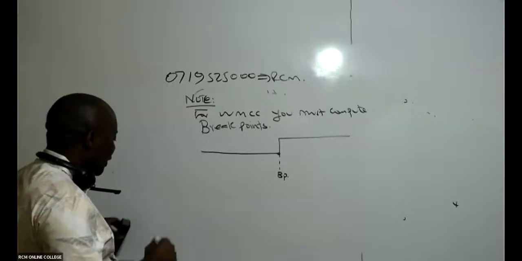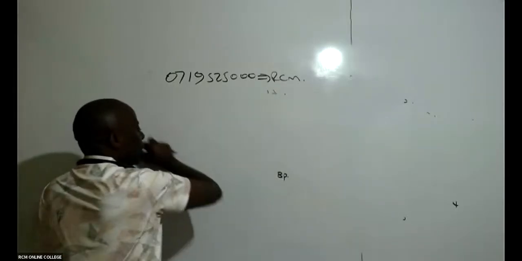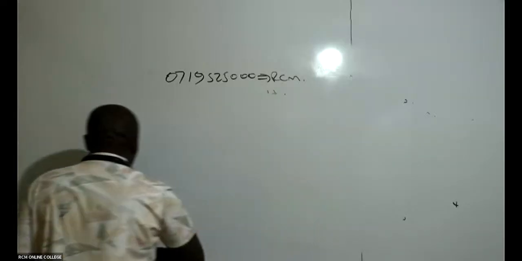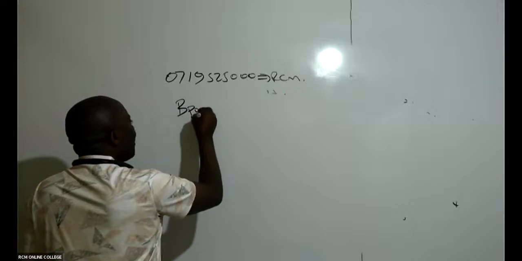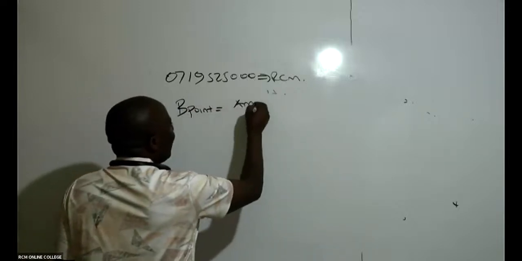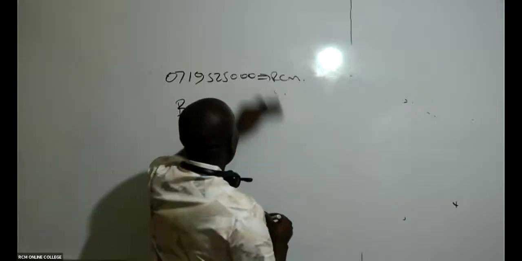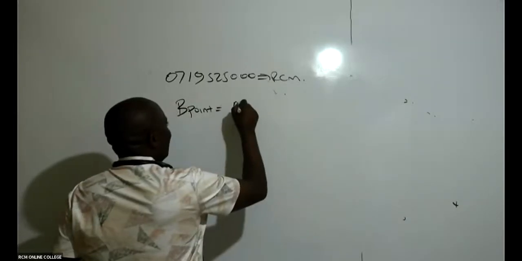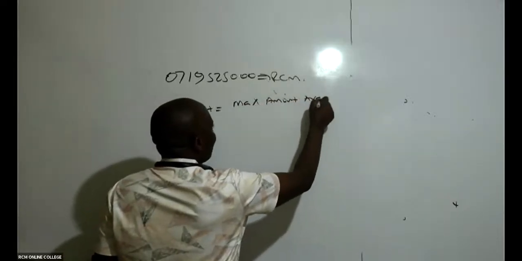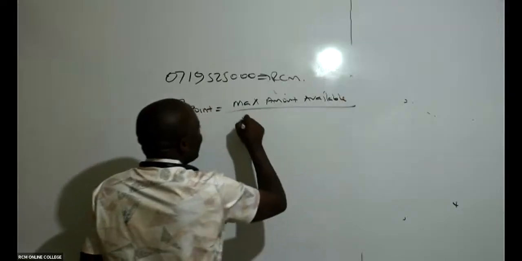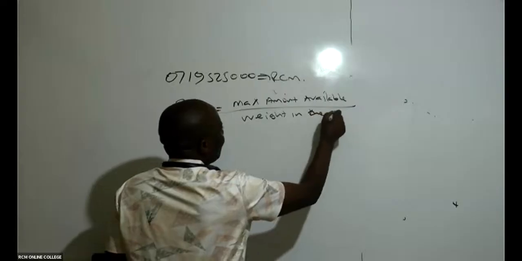And how do we get these breakpoints? Very easy. To get breakpoints, we normally take the maximum amount available over the weight in the capital structure.